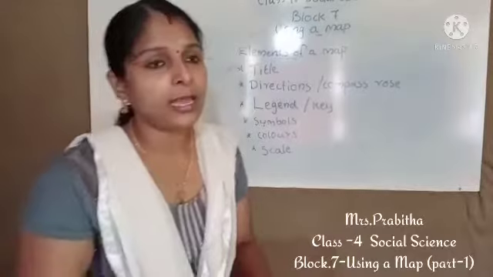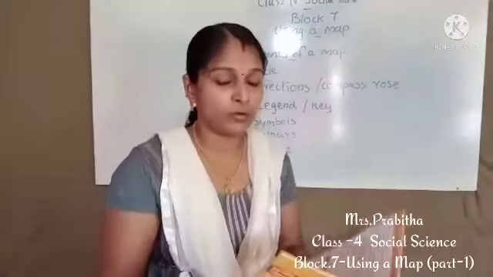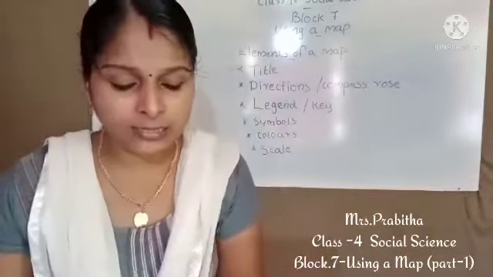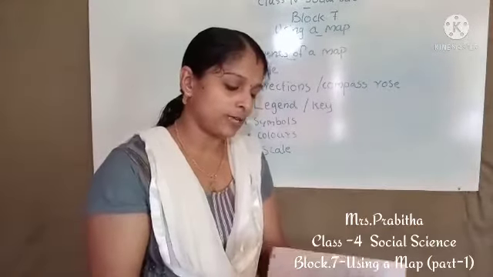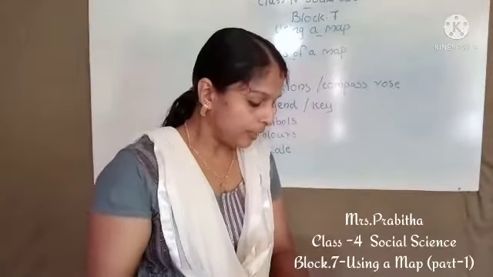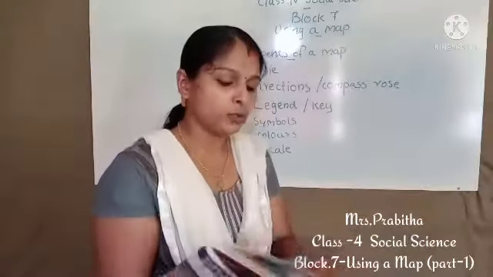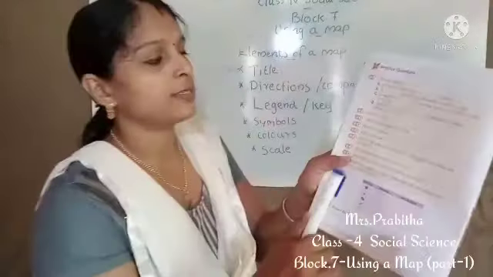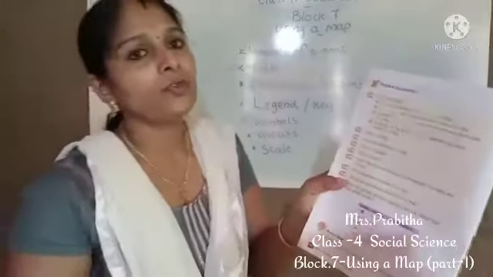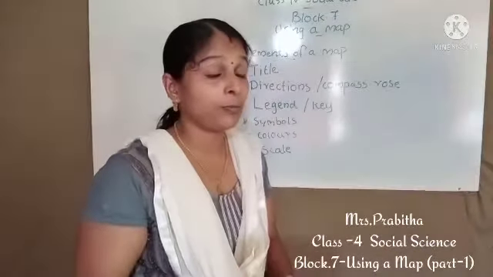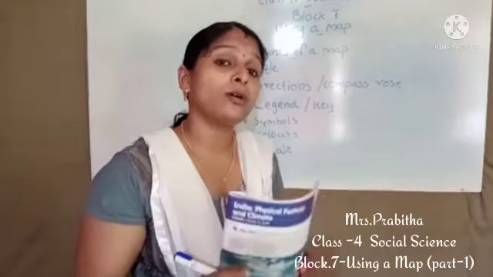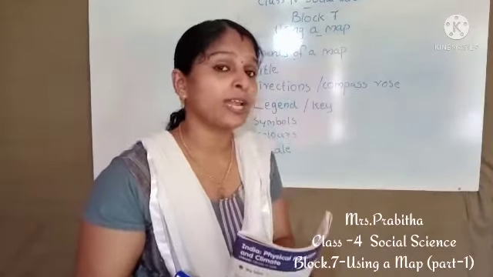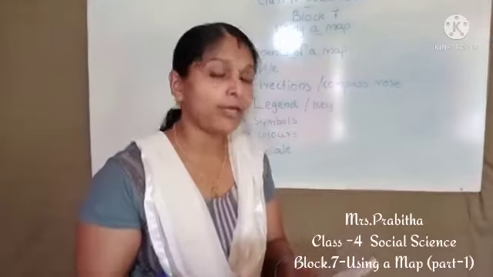Okay, so elements of map, this much is enough today. Then we have to discuss two practice questions, children. So everybody take your textbook, page number 42, and we have to write practice questions 2 and 3. The first question is, what is a map? Many times we discussed in the class. Map is the drawing of earth or a part of earth on a flat surface.